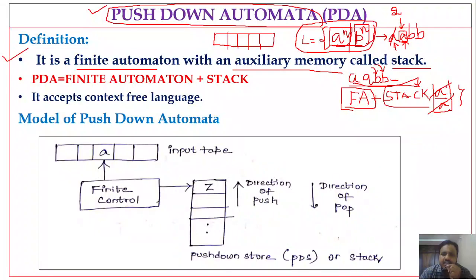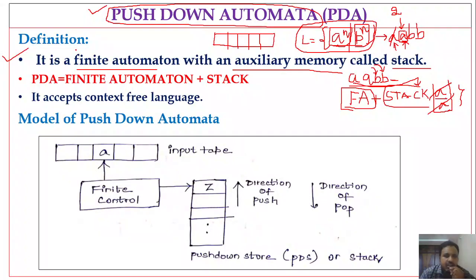Whatever symbols we have stored onto the stack are going to be compared with the number of b's here. The number of A's we have stored in the stack, and those A symbols are going to be compared with the B symbols, right? Based on this, we are going to say whether the language is accepted or not. We will discuss this clearly when we solve problems related to pushdown automata. I have given this example just to give a clear idea on the limitations of finite automata and the advantage of pushdown automata.